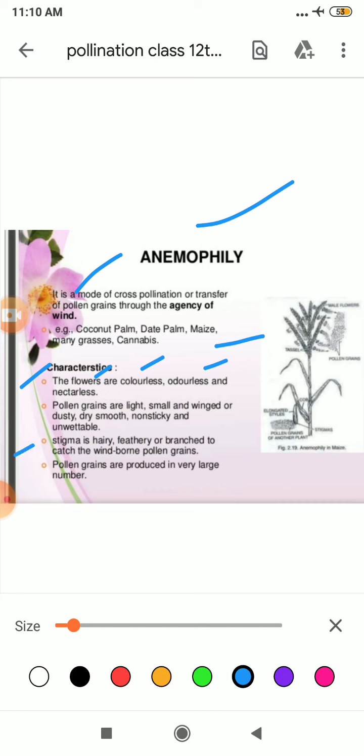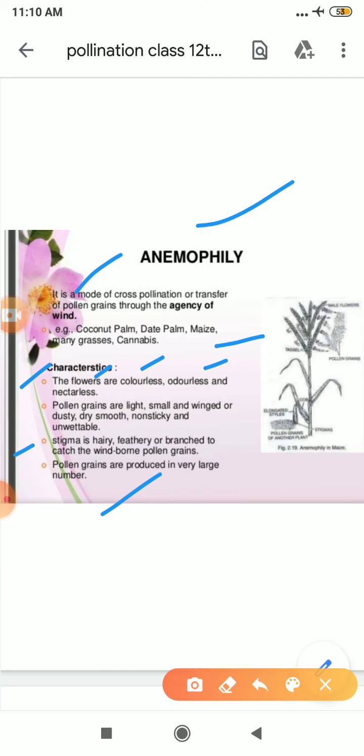In anemophily, the stigma must be hairy, feathery or branched to catch the wind-borne pollen grains. Next, pollen grain are produced in very large numbers. So that by chance during wind pollination, if out of 100 pollen grain, 10 fall away, at least 90 pollen grain will reach a particular stigma. I hope you have got it.